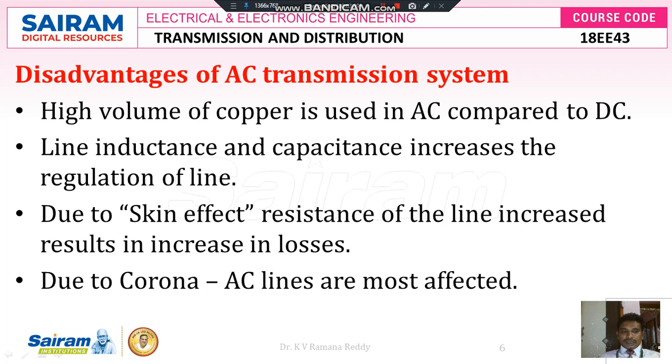Next, due to skin effect, resistance of the line is increased, resulting in increase in losses. Skin effect means the majority of the current flows on the outer surface of the conductor, which has higher cross section area and offers low resistance. But the middle of the conductor offers lower cross section area and offers high resistance. That's why skin effect is also one of the losses. It turns into a disadvantage of AC transmission system. Due to corona, AC lines are most affected.